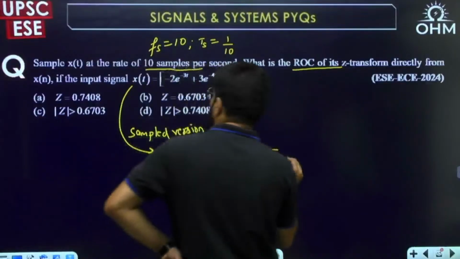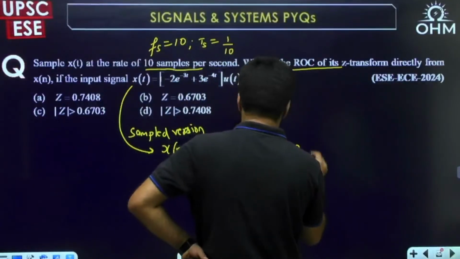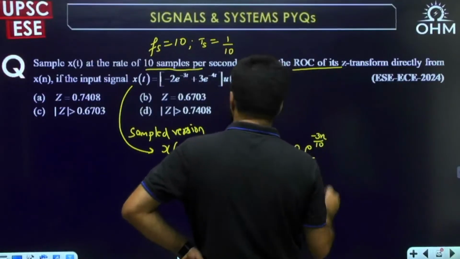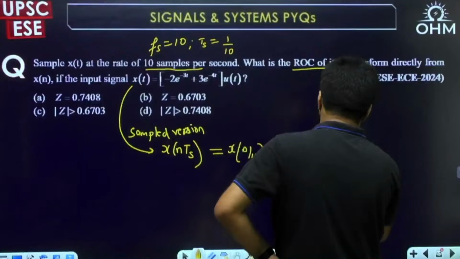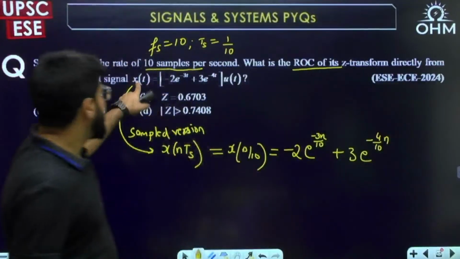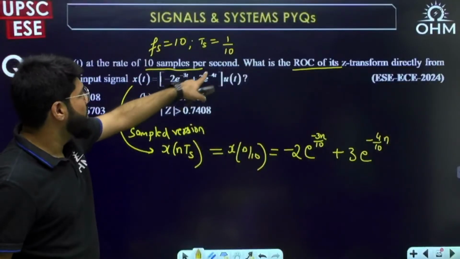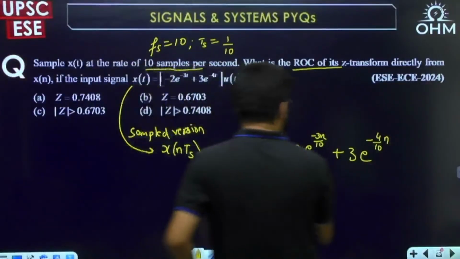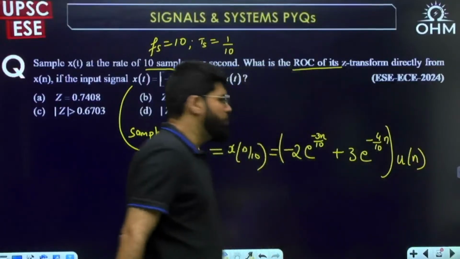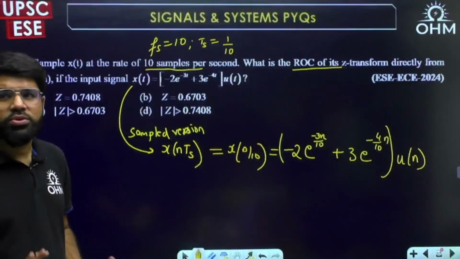So the discrete time signal to be created is minus 2 e raised to the power minus 3 by 10 into n plus 3 e raised to the power minus 4 by 10 into n. Okay, I need to create x of n by 10. So 3 by 10 into n, 4 by 10 into n, whole multiplied by u of n. U of n by 10 will be same as u(n). And now the only question is ROC.